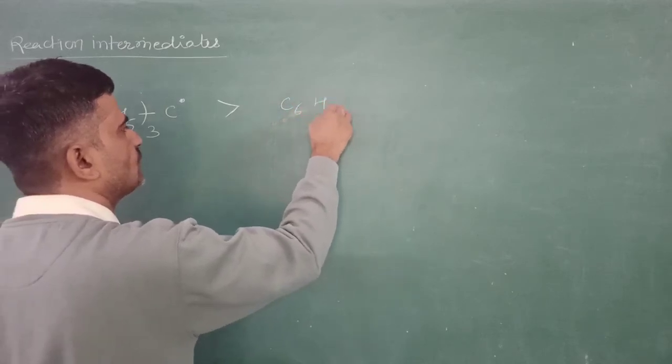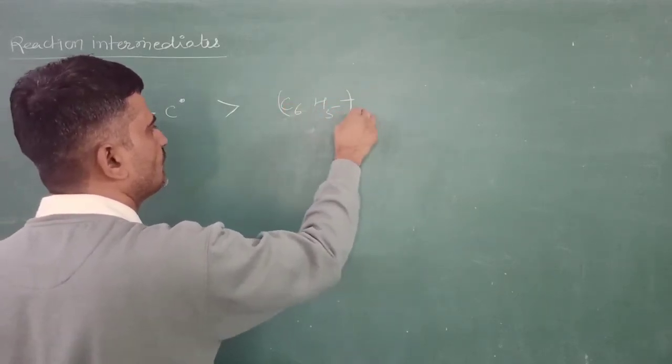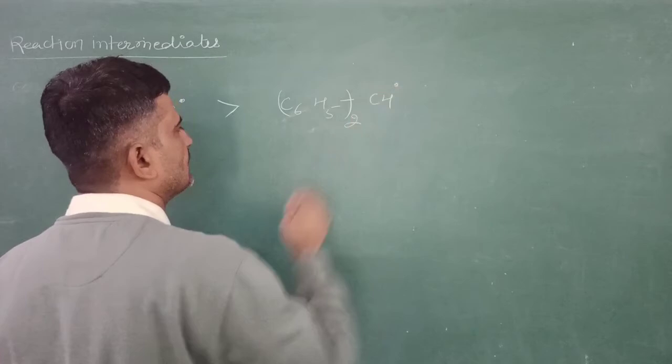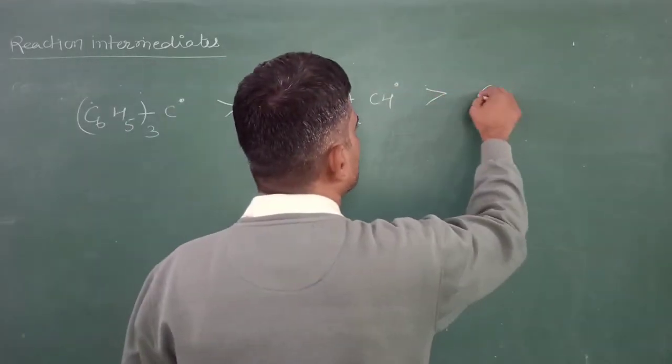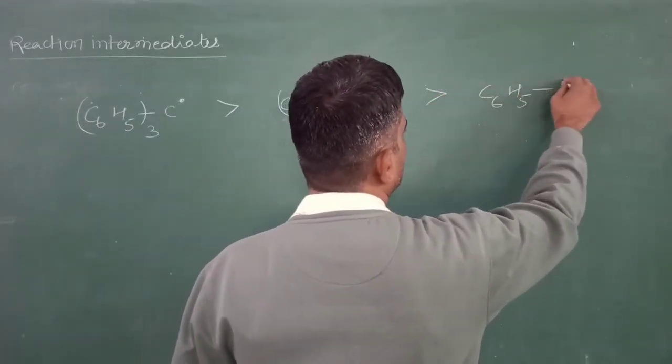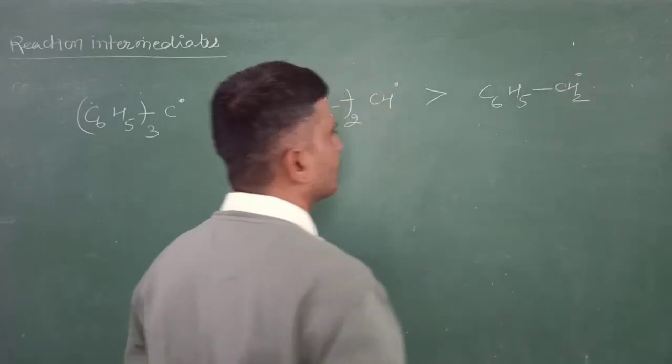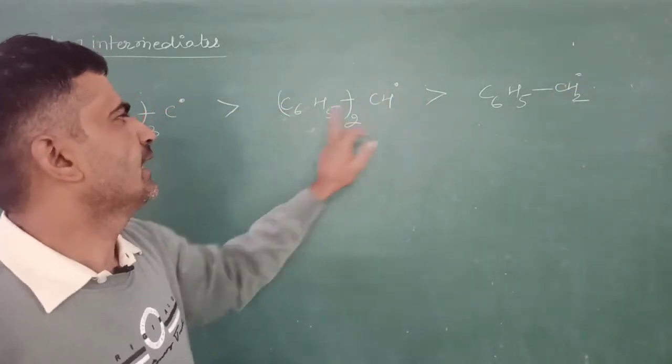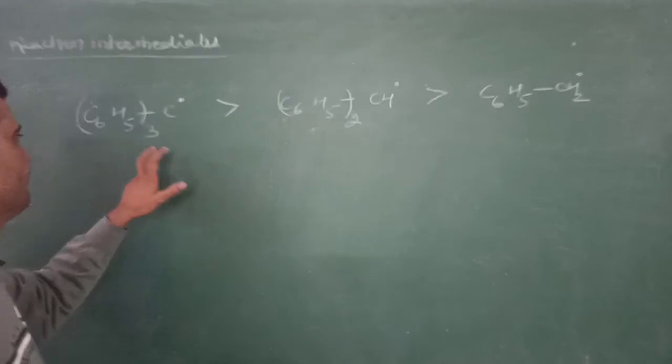Here I join 2 phenyl groups. This is benzyl free radical, diphenyl free radical and triphenyl free radical.